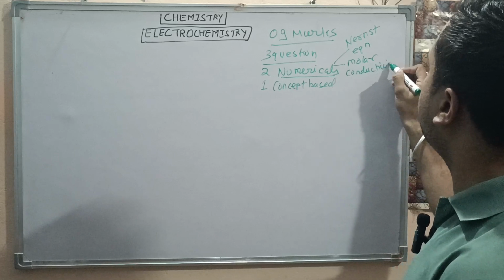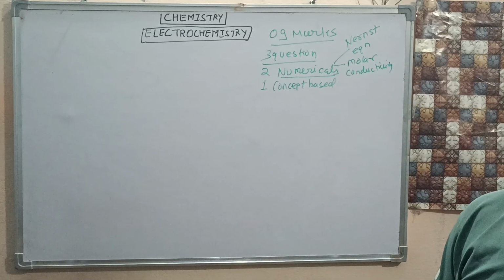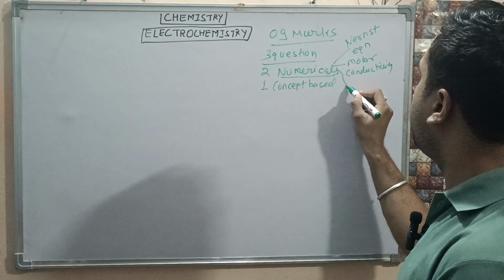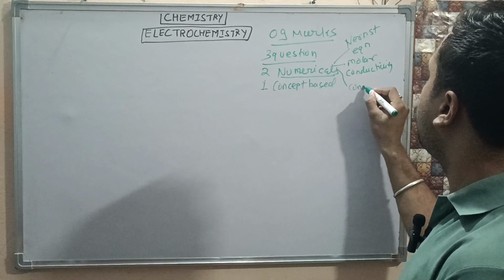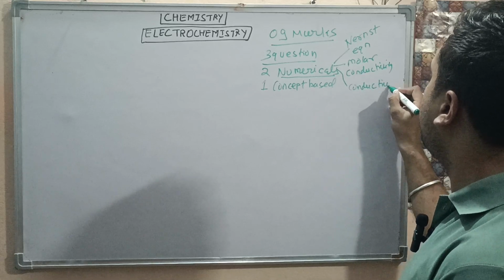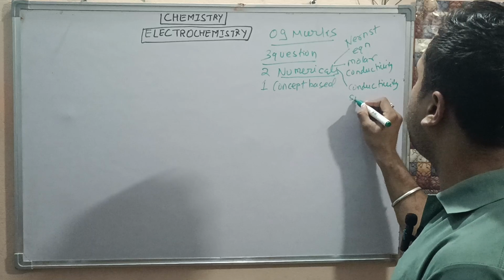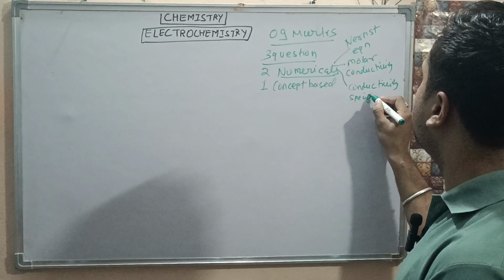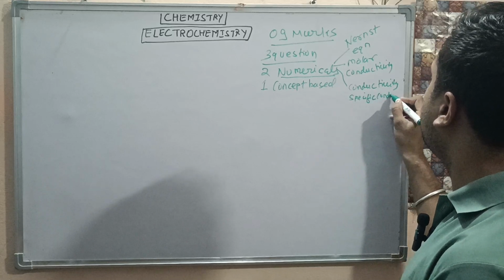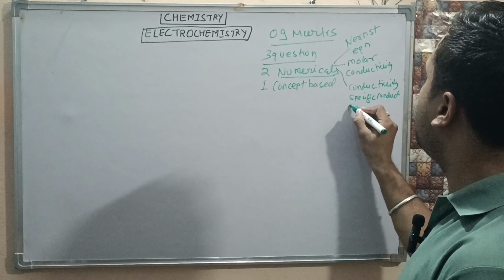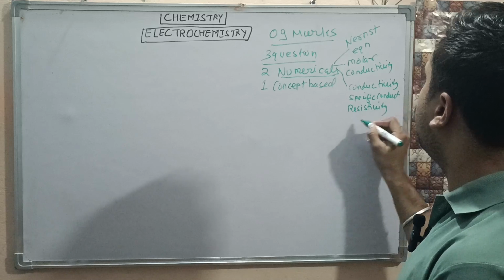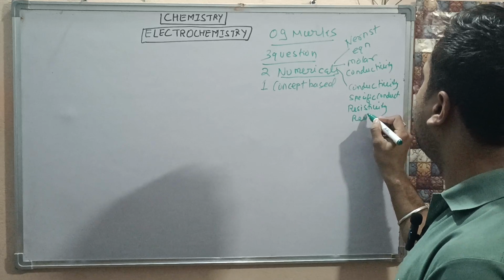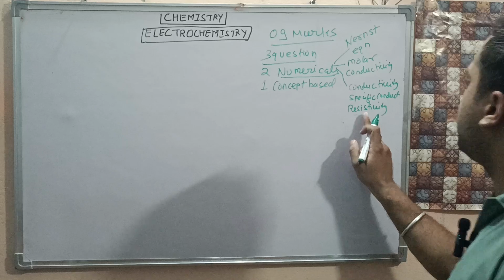We can also get numericals from conductivity, specific conductance, conductance, resistance, resistivity, etc.